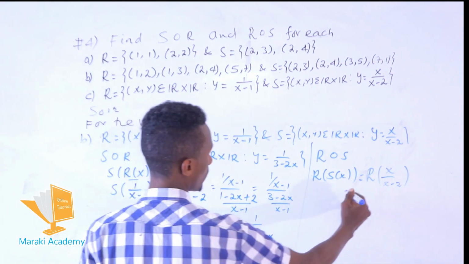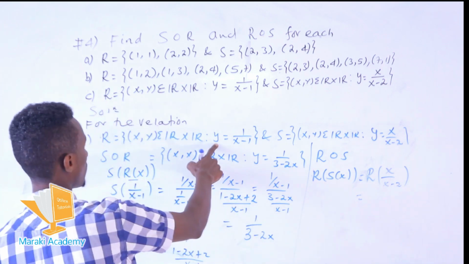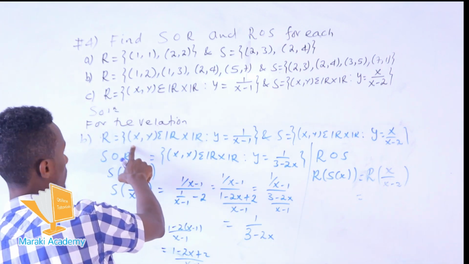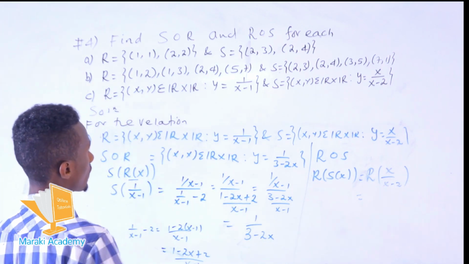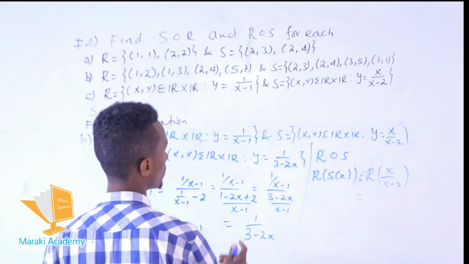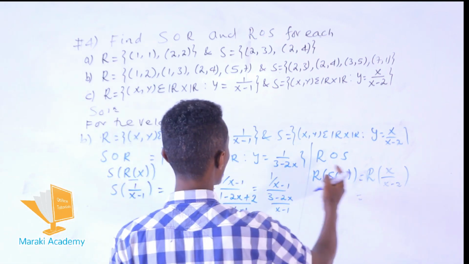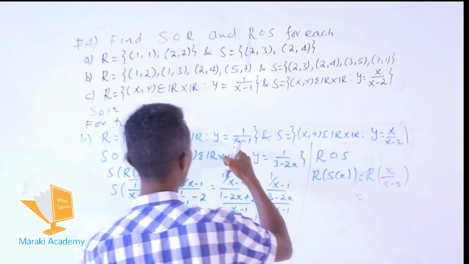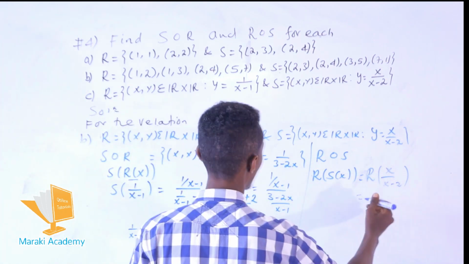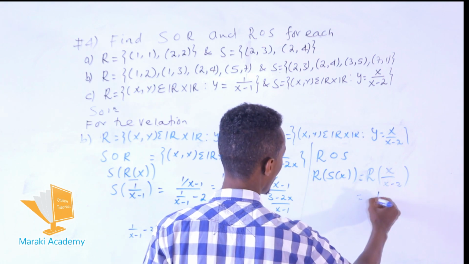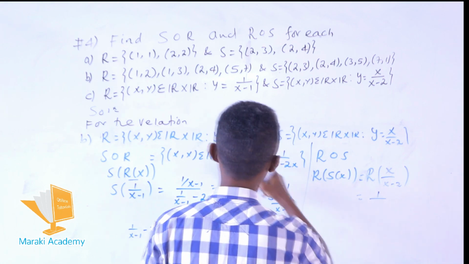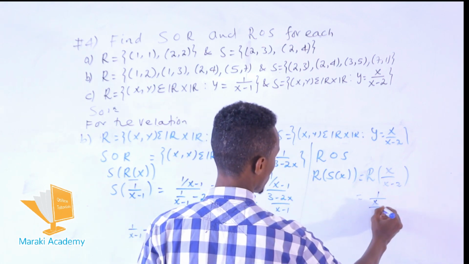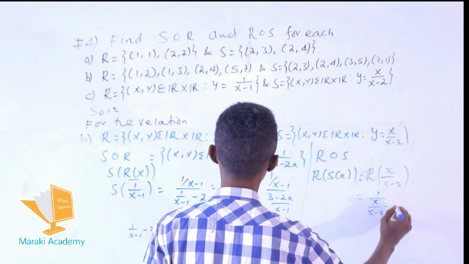Okay, so now what about the value of R? We have (x, y), which is an element of the Cartesian product, where y is defined as it is. So in terms of x, we need to substitute the whole expression in this form. The result becomes 1 over, in terms of x, x over x minus 2 minus 1.